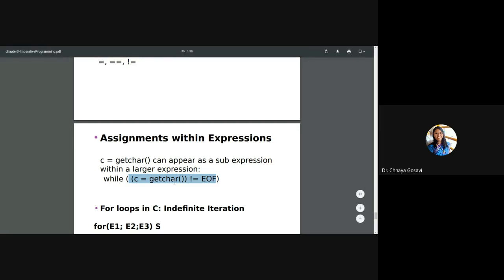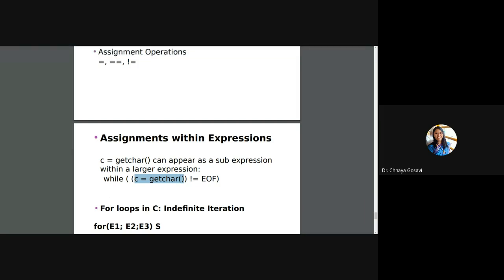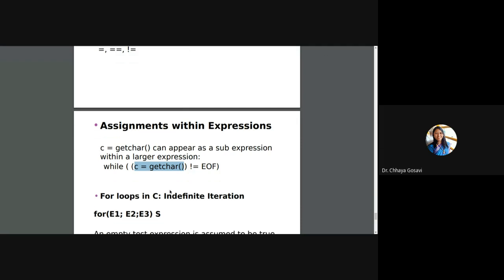But this expression has two sub-expressions. One sub-expression is c equal to getchar. This is an assignment statement. So we first ask the user to enter a character, assign that character to c, and compare that c with the end of file character.